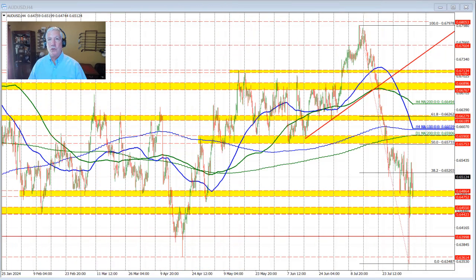The Reserve Bank of Australia kept rates unchanged, but they didn't shy away from the thought that they may look to tighten rates if inflation continues to be a problem. Nevertheless, the Aussie versus US dollar has moved sharply to the downside. Why? Risk-off sentiment because of the stock markets selling off. China slowing down also impacts the Aussie versus US dollar, or China slowing, I guess.